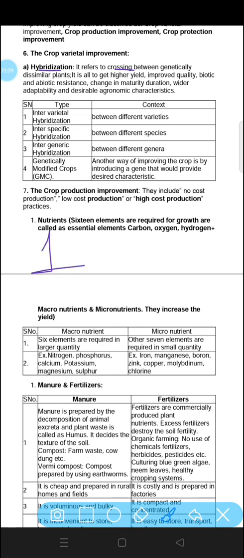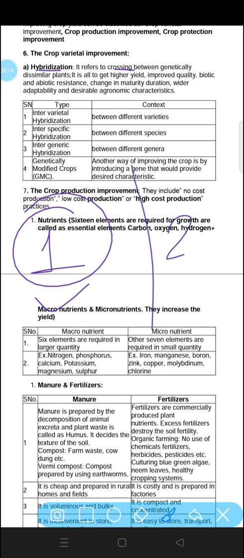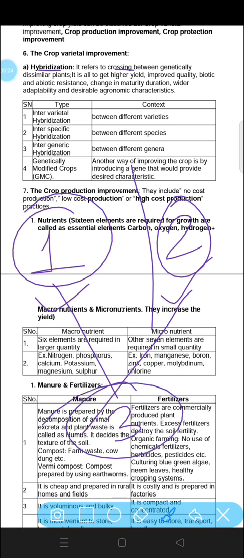Just suppose one crop we are having gives a large number of production, and another crop we are having does not have any disease. So what we can do, we can take this crop as well as this crop, and we can produce a third kind of crop which gives large production as well as it is resistant to diseases. So this crop will be very beneficial to all of us. This is what we used to do with the help of hybridization. We used to take two better crops to make the third one better than the other two crops.